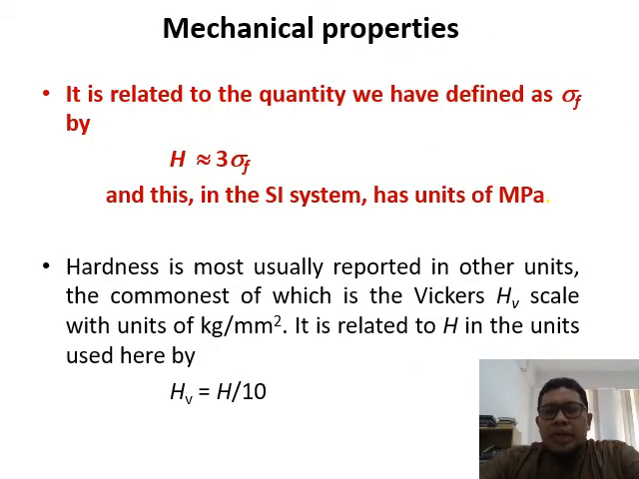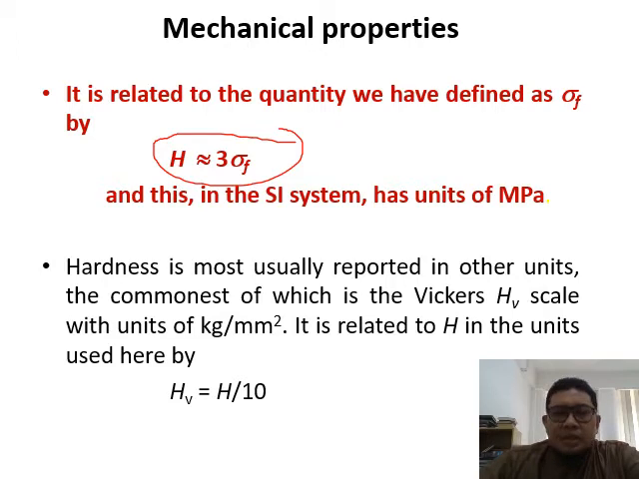So here we can relate hardness to the fracture strength by this relation over here: the hardness is almost equivalent to 3 times the fracture strength. The unit is usually megapascal. The hardness is most usually reported in other units such as Vickers hardness HV or Brinell HB, with units of kilogram per millimeter square, and it is related to H in the units used here by HB equivalent to H divided by 10.